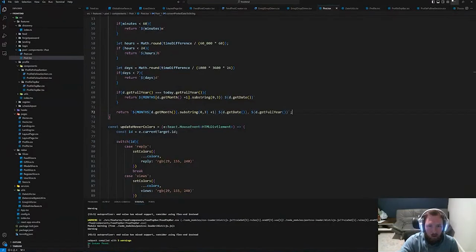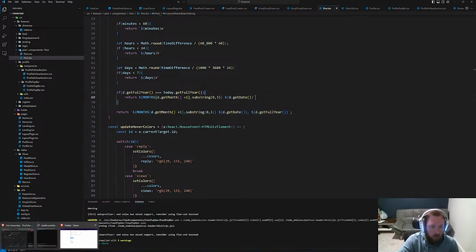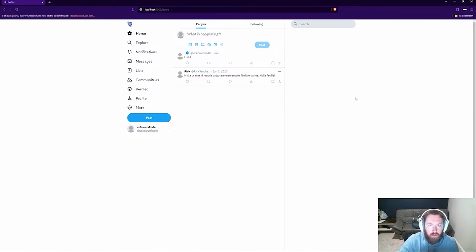Although that didn't do what I wanted because I'm in the wrong spot. This should be here. +1. This one I did put in the right spot, I think. Yeah, but it's more than a year old, or it's outside the year. So June 3rd, 2023. This one was 6 minutes ago. So that's everything I think for tonight.